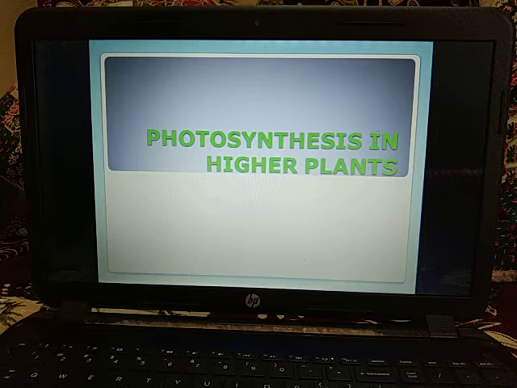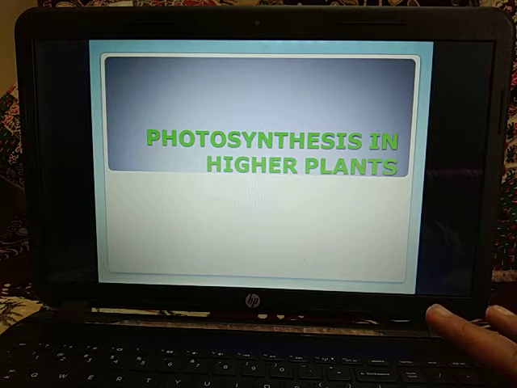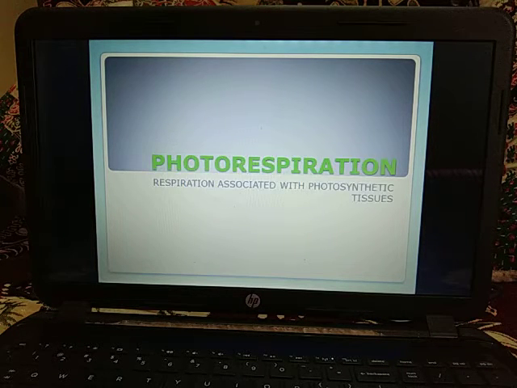Dear students, we are doing the lesson photosynthesis in higher plants. Today we are going to discuss photorespiration. That is respiration which is associated with the photosynthetic tissues. Now, it was first discovered by Decker and Tio in 1959 in tobacco. Okay, photorespiration was first discovered in the tobacco plant.